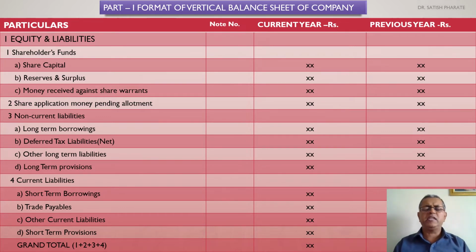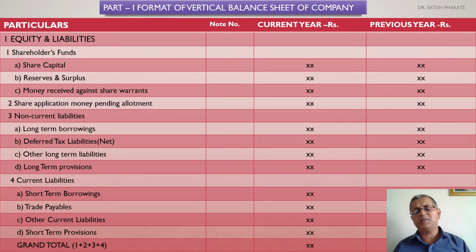Ordinary share capital is that share capital which is issued to the ordinary shareholder of the company, whereas preference capital is that capital which is issued to the preference shareholder of the company. Now who is the preference shareholder of the company? The preference shareholder is that person who enjoys two different, additional rights over and above the equity shareholder. That's why he is called a preference shareholder. The rights are, number one, the right to receive the dividend, and number two, the right to receive the repayment of capital in the case of liquidation of the company.